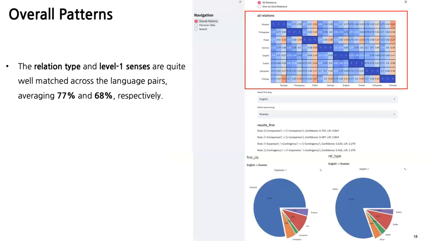So let's briefly browse through the demo system. On the left, we have a navigation panel showing 3 pages: overall patterns, pairwise talks, and search. On the top of the overall patterns page, we have a heat map showing the preservation of discourse relations across all language pairs. For each language pair, we have 3 cells. From left to right, they show matching discourse relation at relation type, level 1 senses, and level 1 and 2 senses. We can observe that the relation types and the level 1 senses are quite well matched across the language pairs.